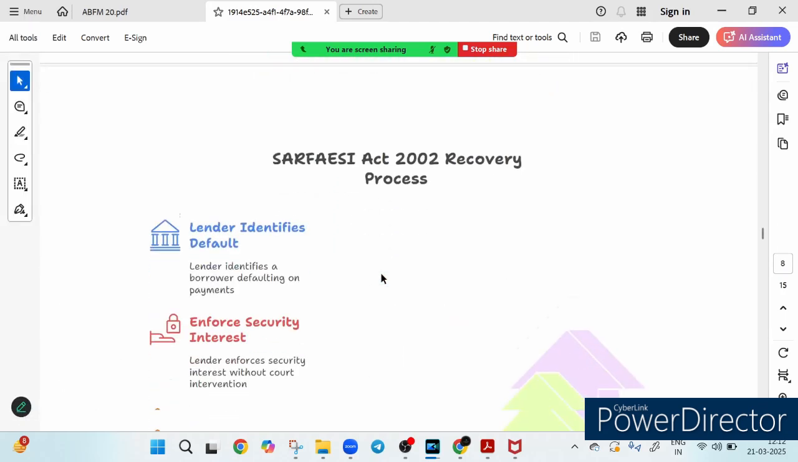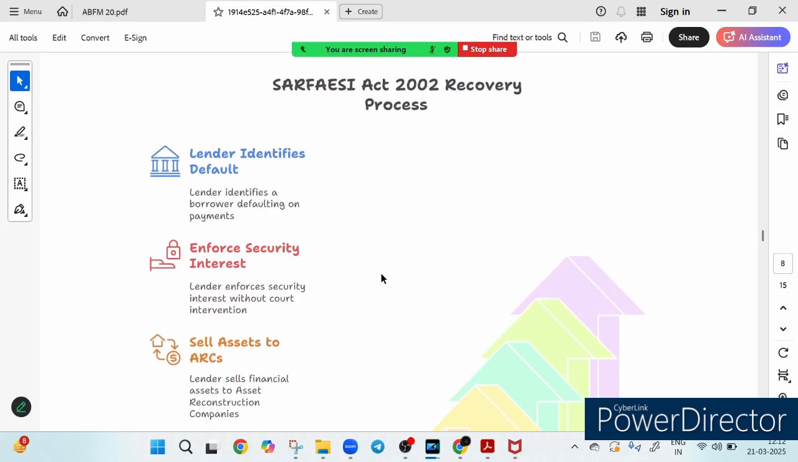Now the next point we have to discuss is the SARFAESI Act. Very, very important. Ever wondered what happens when a borrower defaults on a loan? Banks don't always have to go to court. Thanks to the SARFAESI Act 2002, lenders have a structured way to recover their dues efficiently.